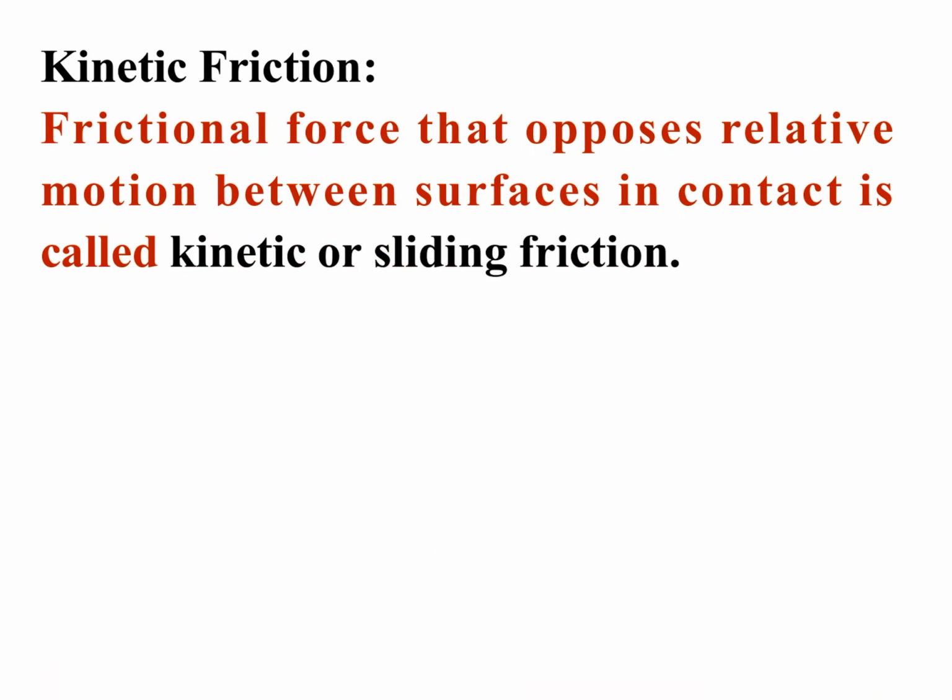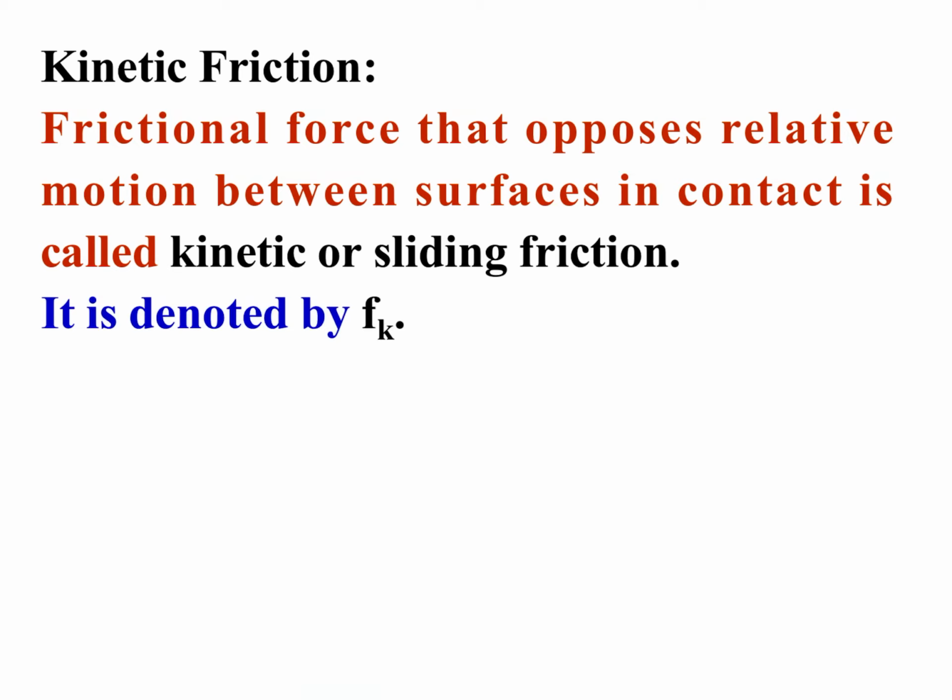The frictional force that opposes relative motion between surfaces in contact is called kinetic or sliding friction. It is the friction between two surfaces in contact when there is actually motion.